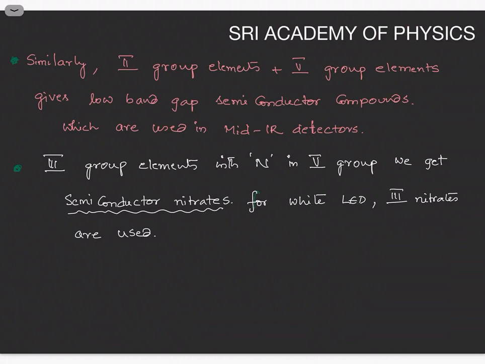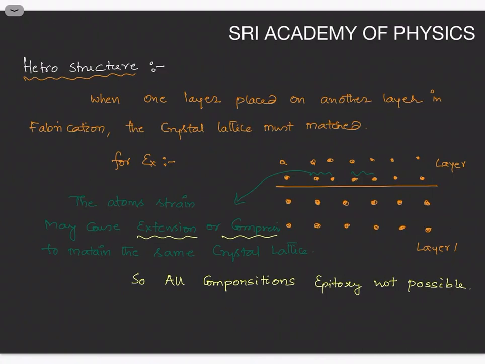Nowadays it makes a lot of business, and nowadays we are using, for household purposes, such types of LEDs, white light LEDs, right, which come under third group nitrides, and which are very useful in the manufacturing of household bulbs like that.